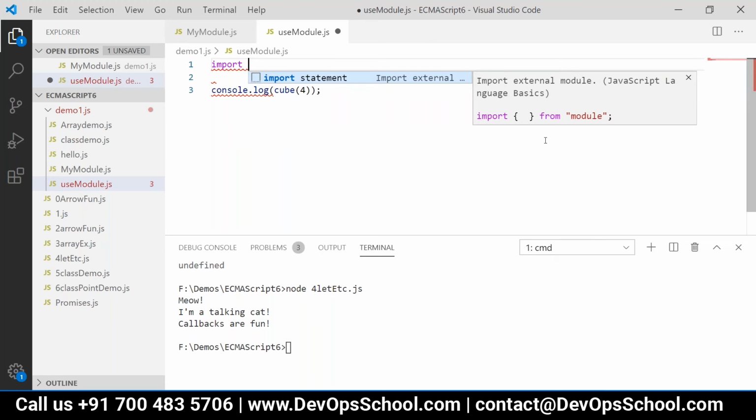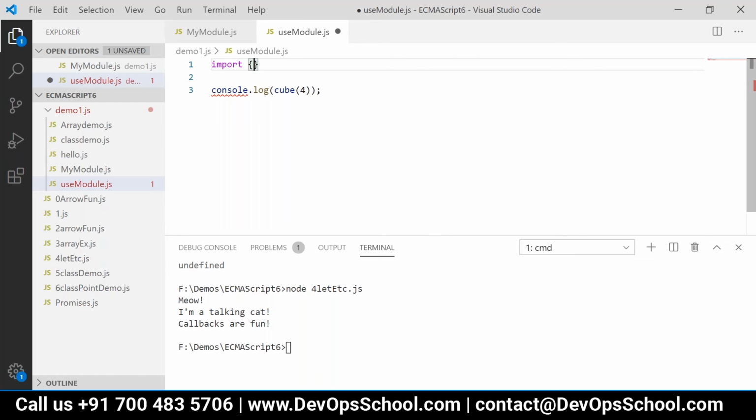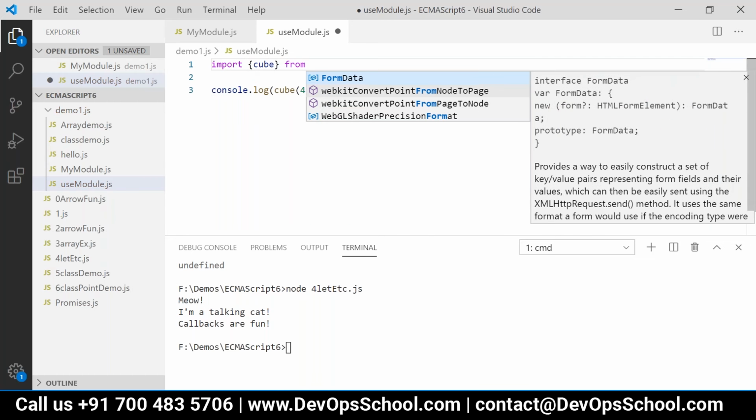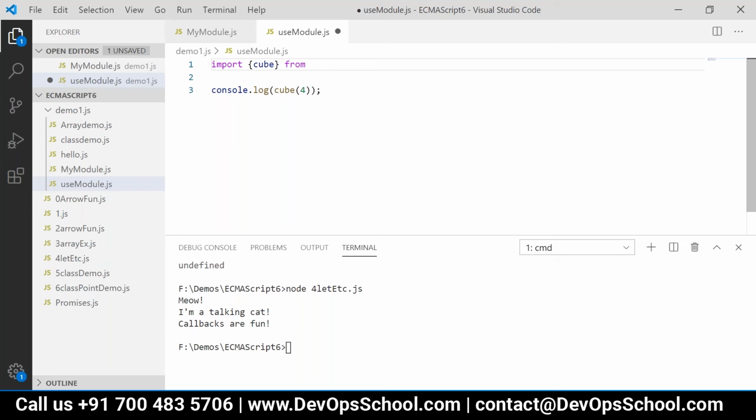This is the syntax, and it shows also what is the syntax, right? You can use that. Import cube from module. What is the module? Whatever is the .js file name, because it is my module, right?